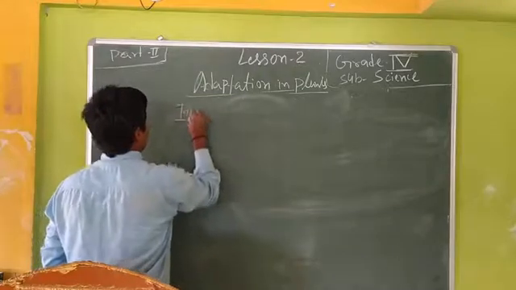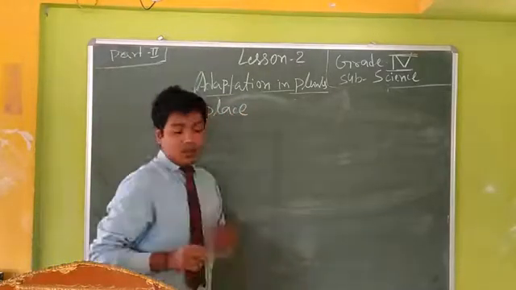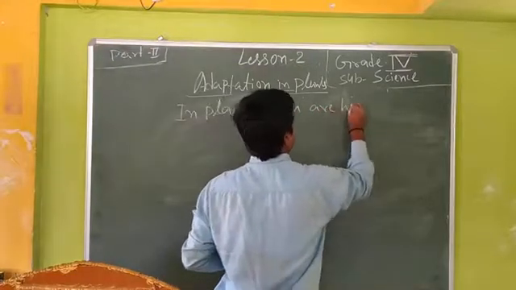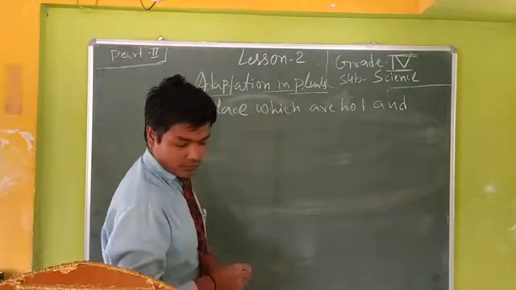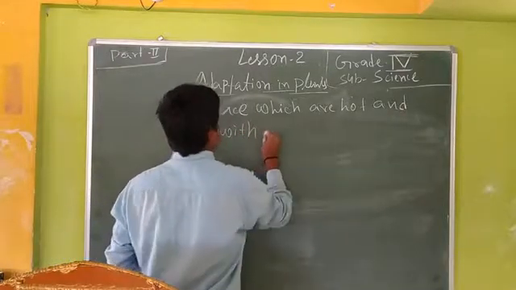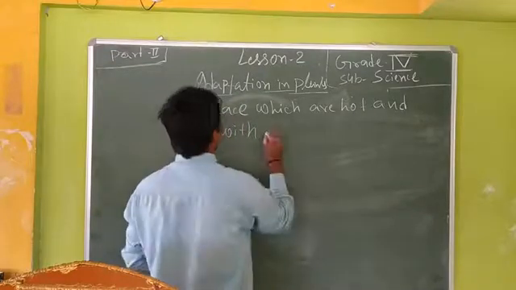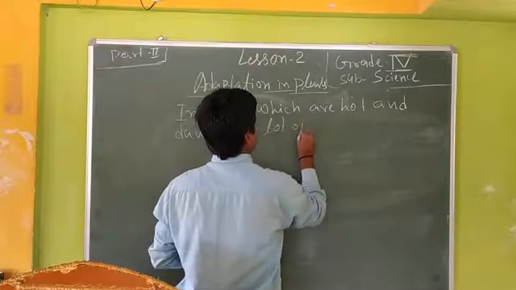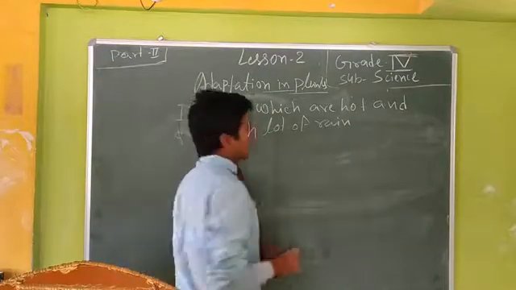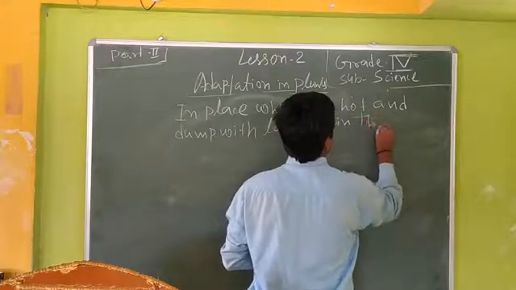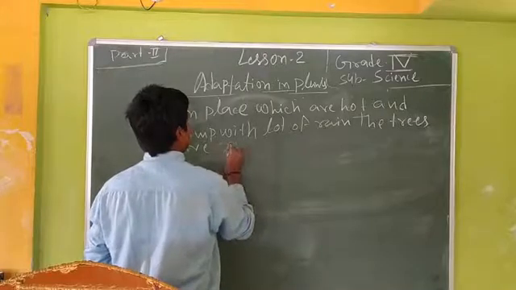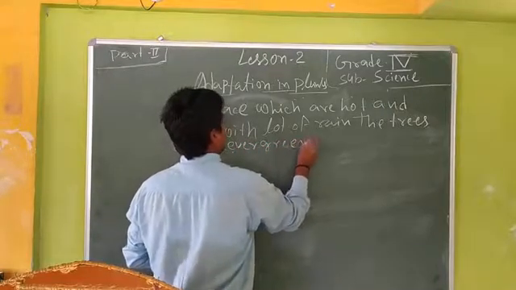In places which are hot and damp with marshes, a lot of rain, the trees are evergreen.